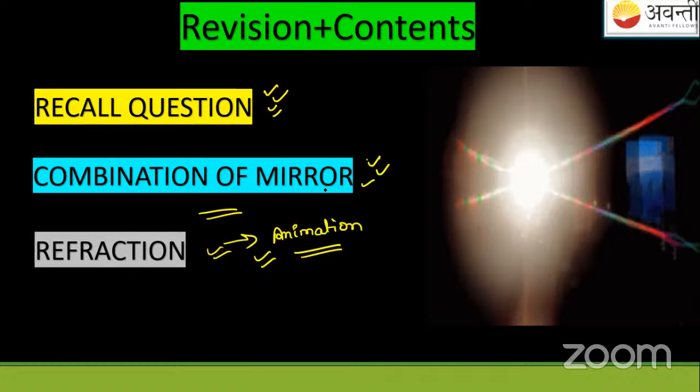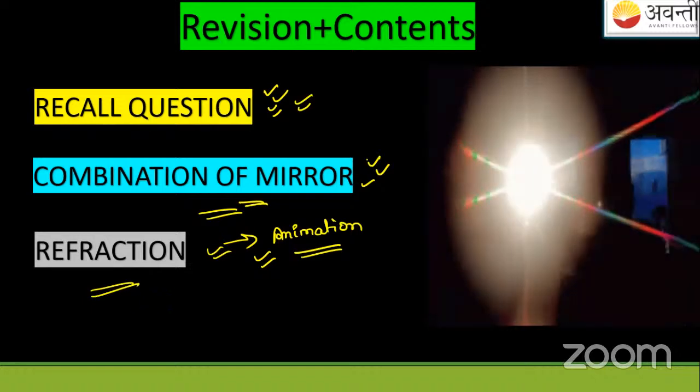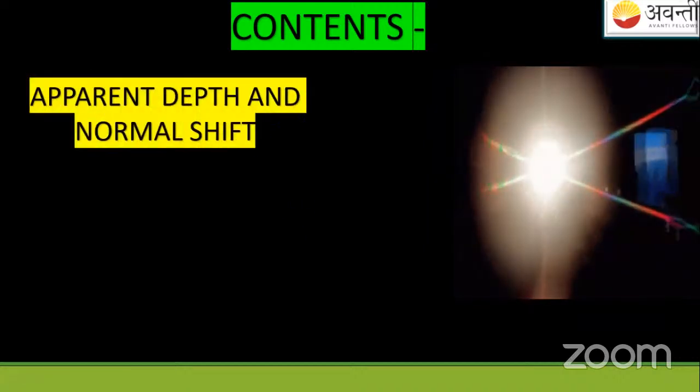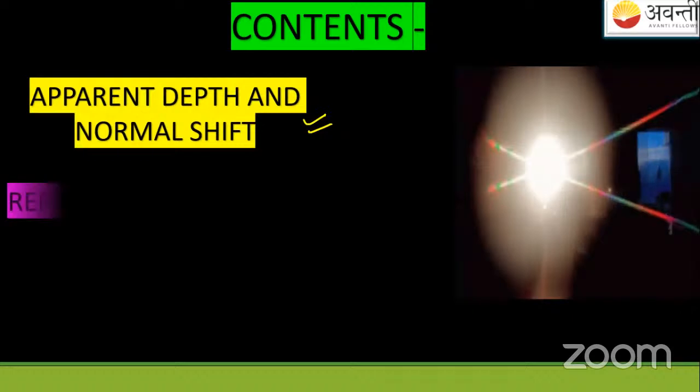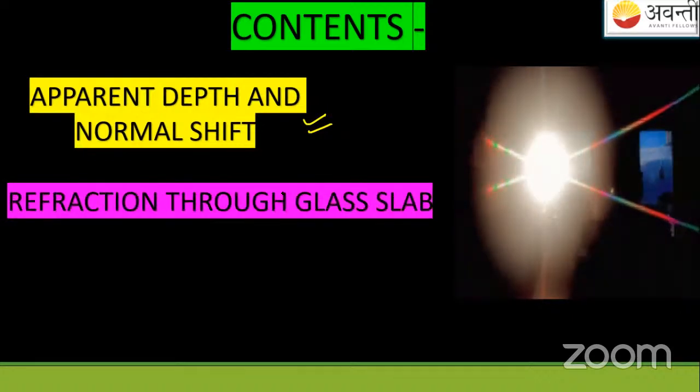So these three things, the recall question, we already did in the previous class. Combination of mirror theory we'll see today, and after this the refraction theory. After this, if we are left with some time, we'll see the theory of apparent depth and normal shift. After this, refraction through a glass slab.